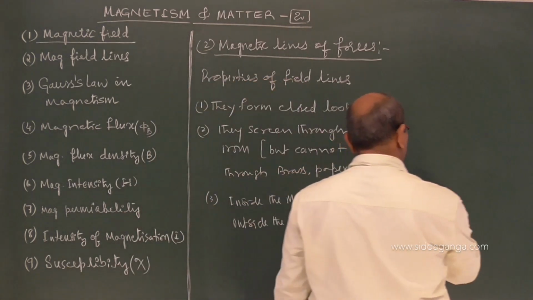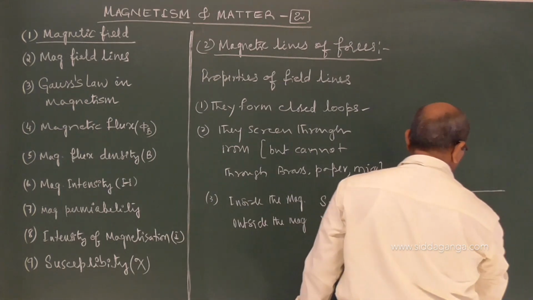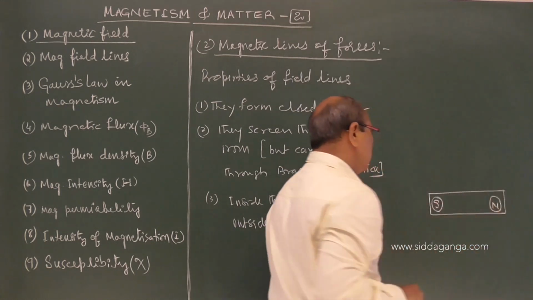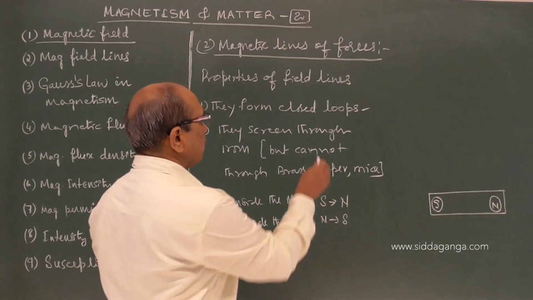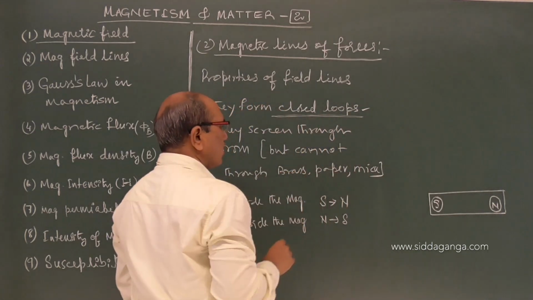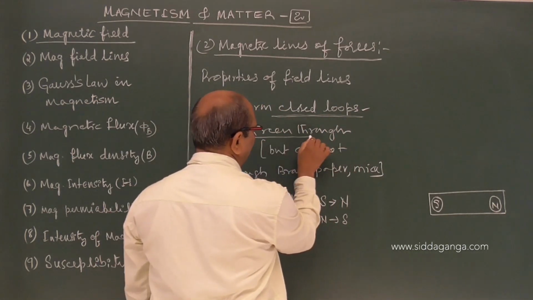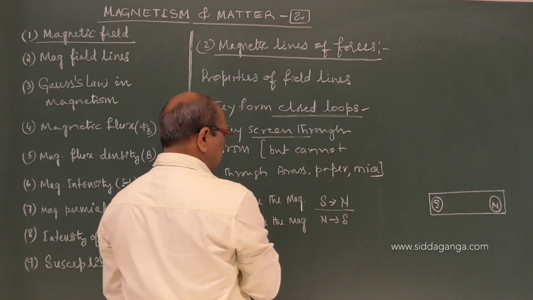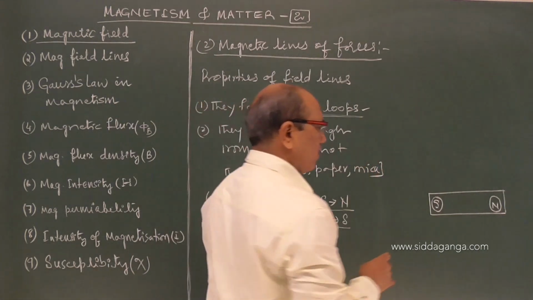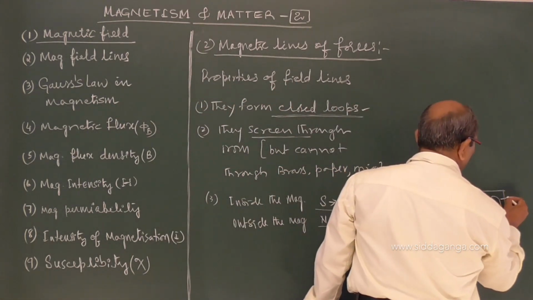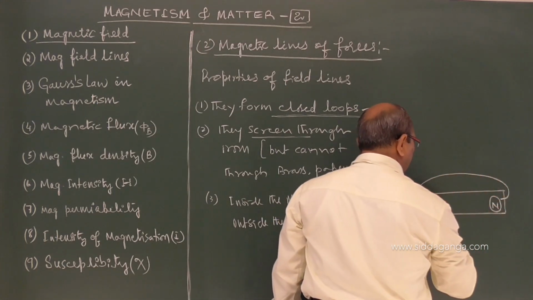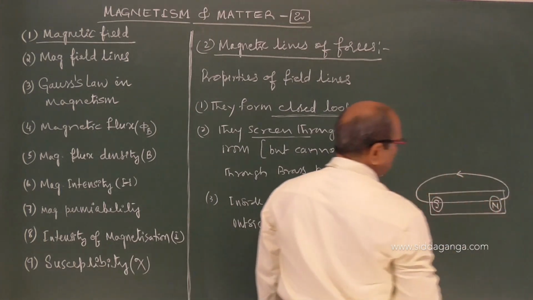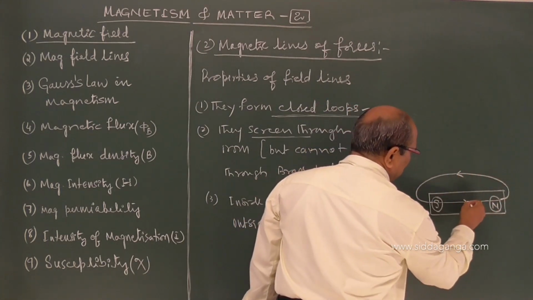How? Let us take the example of a bar magnet. Now we have a bar magnet with field lines forming closed loops. They pass through the magnet, south to north inside and north to south outside. They seem to start from the north pole and terminate on the south pole, but they do not end there. They continue inside and form a closed loop.